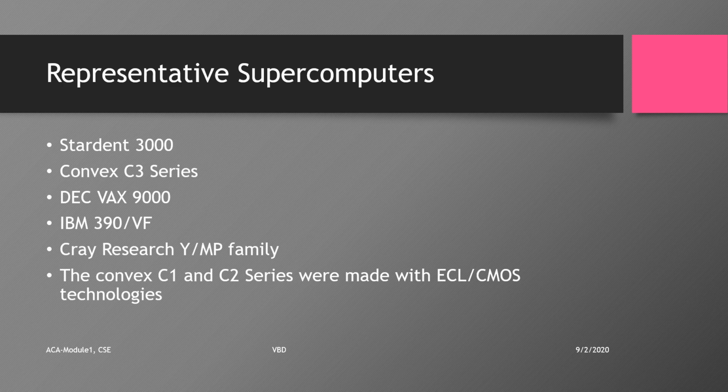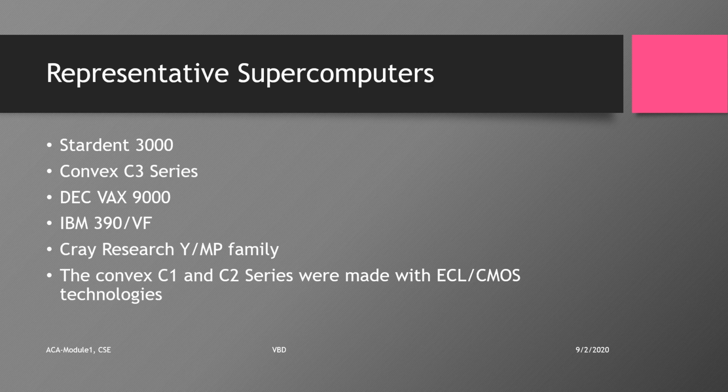Let us look at some of the representative vector supercomputers. Many pipeline vector computers have been manufactured, ranging from workstations to minis and supercomputers. The early examples include the Stardent 3000 multiprocessor, which is equipped with vector pipelines. Next we had the Convex C3 series, then the DEC VAX 9000, then the IBM 390 VF. So like this we had multiple supercomputers.